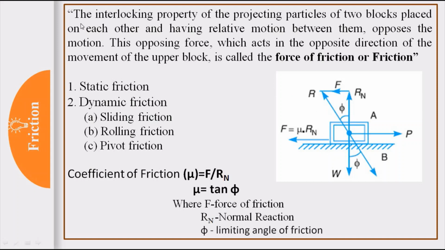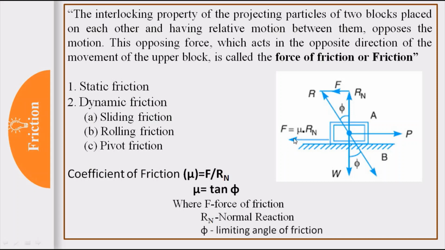Here we can say that the interlocking property of the projecting particles of two blocks placed on each other, having relative motion between them, opposes the motion. This opposing force, which acts opposite to the direction of movement of the upper block, is called force of friction or simply friction.